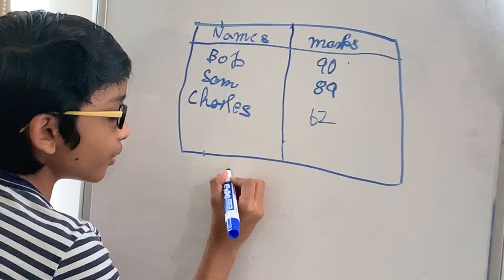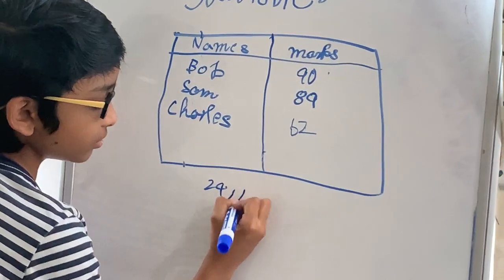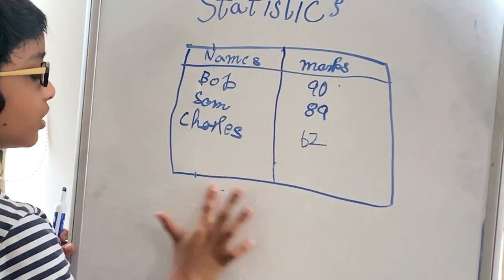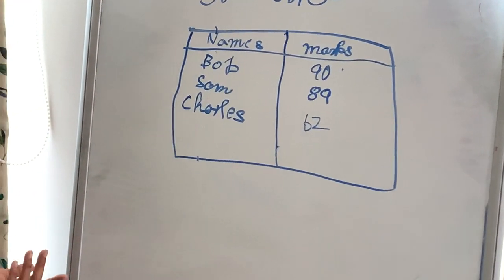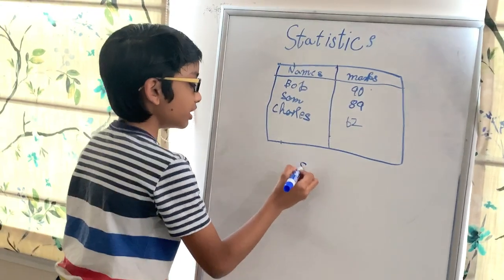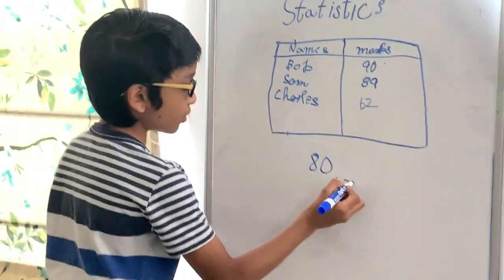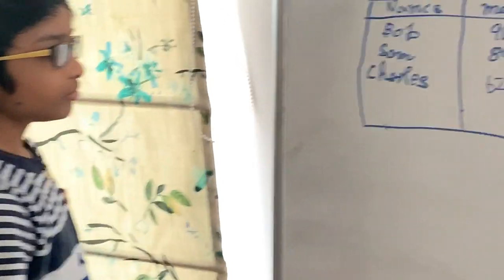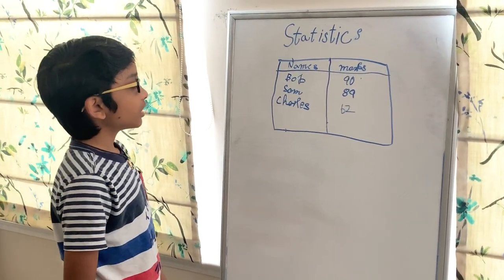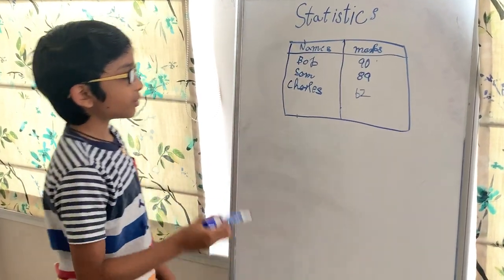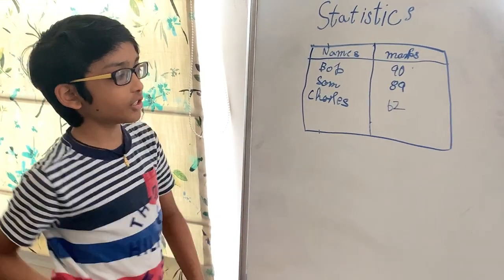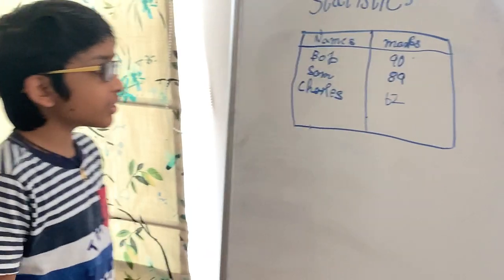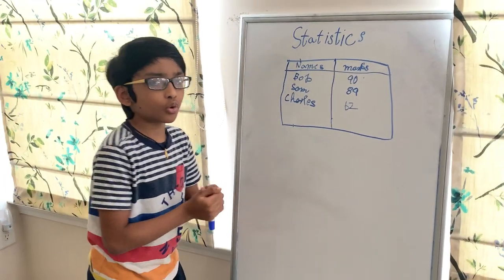Now, 241 divided by 3 is about 80 point something. But remember, this is just an example. The names are Bob, Sam, and Charles, and the marks are 90, 89 and 62. Now, the mean is what I just told you.